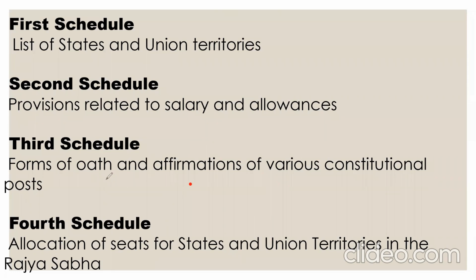And the third schedule talks about the oath and affirmation of various constitutional posts like PM and their ministers, and the other oaths are mentioned in the third schedule. The fourth schedule talks about the allocation of seats for states and union territories in the Rajya Sabha. Basically, it talks about the number of seats in the Rajya Sabha for the states and union territories.